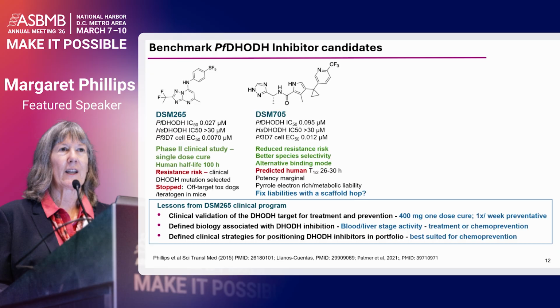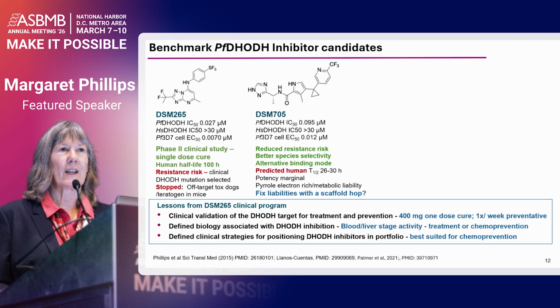So after that, we turned to that parole series that I showed you, and we did get a fairly late lead compound, this DSM-705, and it had some properties that were better than 265 and some that were weaker. It was a bit less potent at 12 nanomolar on the parasite. It did have a reduced resistance risk in vitro assays that I'll be showing you in a minute. It showed better species selectivity versus sort of the preclinical species like mouse, rat, and dog, even though both were equally selective on human.